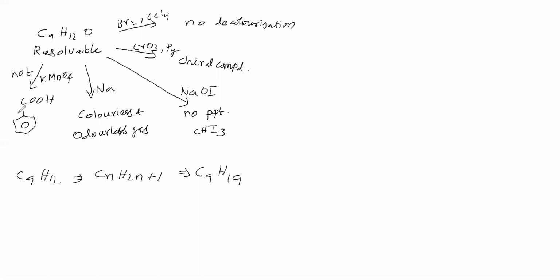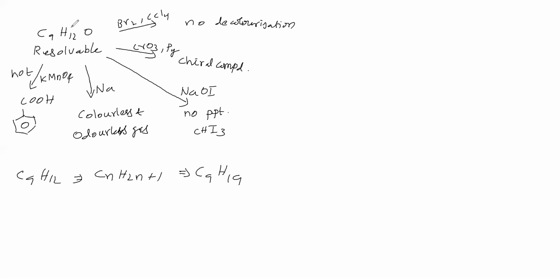In ethylene, the C=C double bond is localized. So no decolorization means localized C=C double bonds and triple bonds are not present, and this formula says it is not an alkyl group.